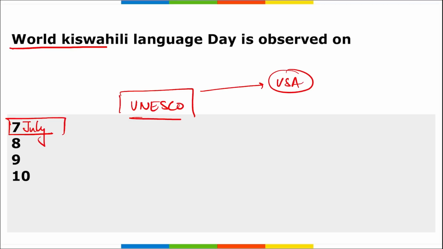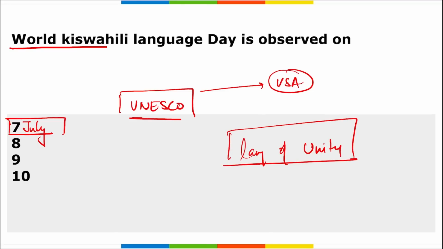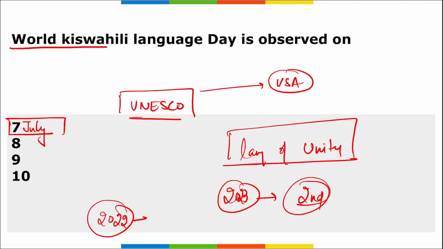Coming back to World Kiswahili Language Day, this is observed as a language of unity. That is the reason we observe this day across the globe on 7th of July. This year, in 2023, it was the second edition of World Kiswahili Language Day. And remember, in 2021, UNESCO in their 41st session declared that 7th of July will be observed as World Kiswahili Language Day. So we can say in 2022, it was the first ever edition that was observed.